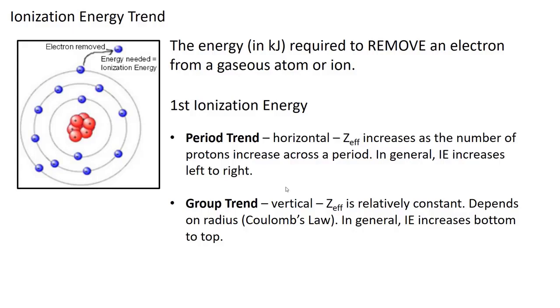The group trend, up and down, is not caused by effective nuclear charge. The group trend, the ionization energy increases from bottom to the top. So ionization energy decreases as you go down the periodic table. The reason that it decreases is because that valence electron that would be taken away from that atom is farther from the nucleus. As the electron gets farther from the nucleus, its attraction to the nucleus grows weaker. So it doesn't take as much energy to remove an electron from a large atom.